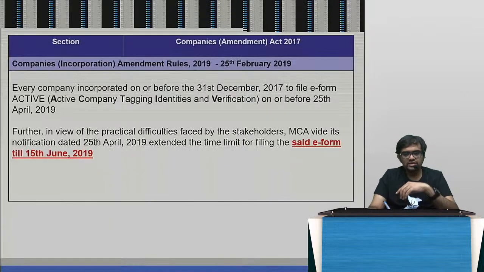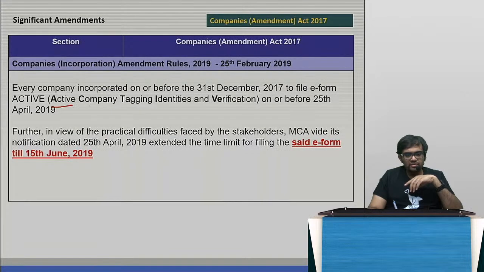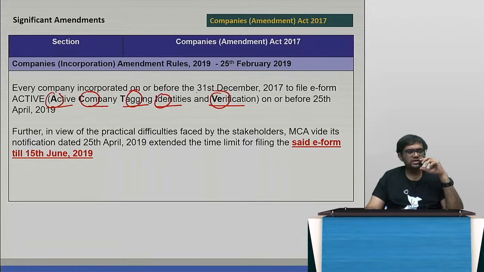What do you mean by active? Active company tagging identity and verification. ACTIVE, active. Please prove that you are an active company. Please prove you are not a sham company. You know, in 2018, they disqualified 1,32,000 directors because they were all part of sham companies. That's what happened. So they said that on 15th June 2019, you need to file this.